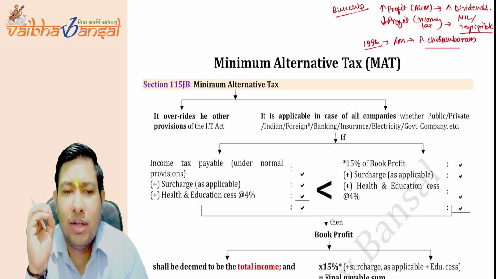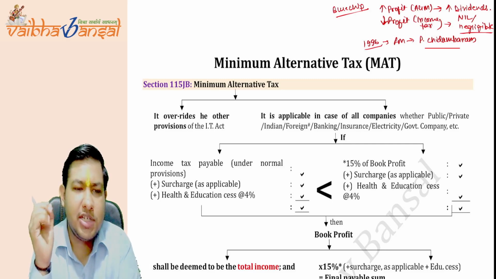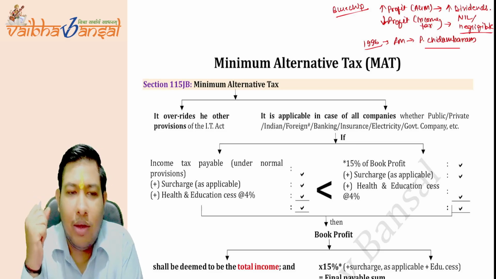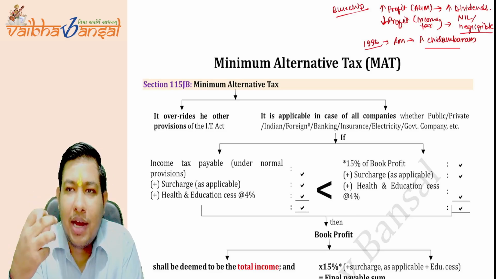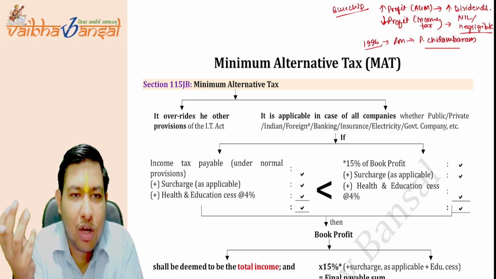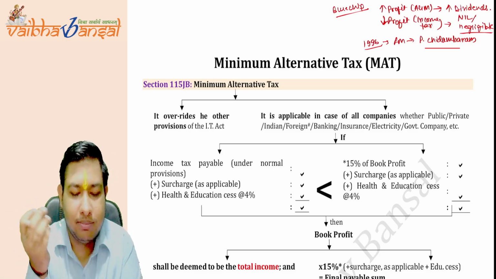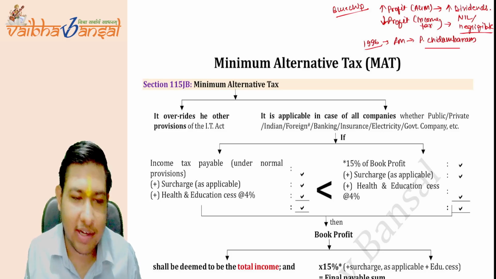Now, the finance minister P. Chidambaram Sahab wanted to know how this was going on. Why were the companies able to show higher profits in the books of account, which need to be shown to the shareholders, and how were they able to show less profit in the Income Tax Act?